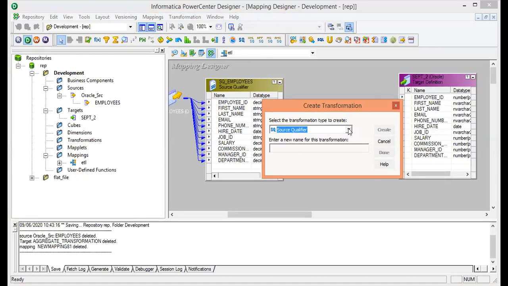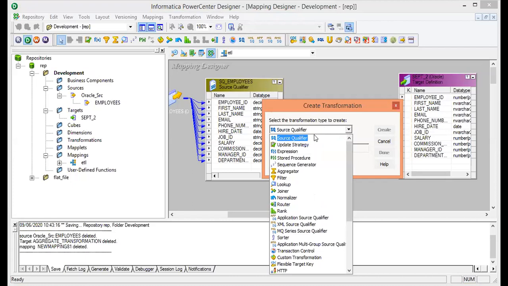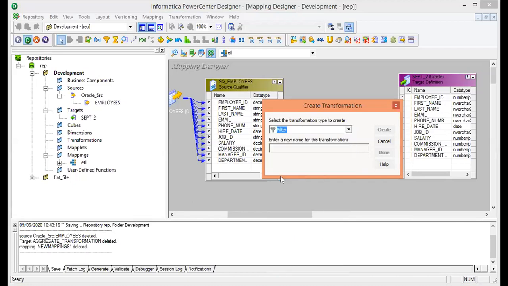Make a single click on the drop down. Here you will get the list of all the transformations. My requirement says that it requires the filter transformation. So I will make a single click on the filter transformation and give it any name. You can give any name. I'm giving filter underscore 90. Then click on create and then click on done.